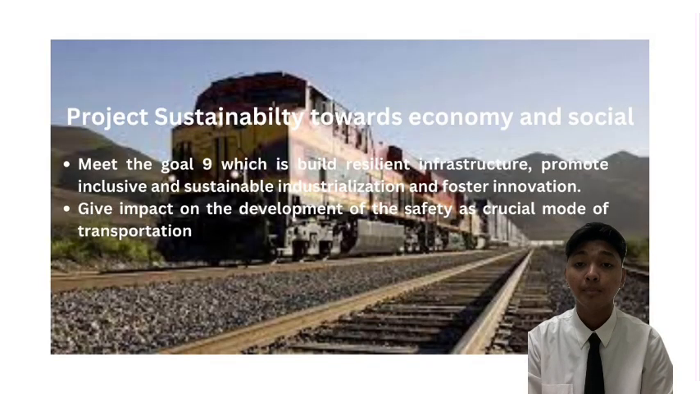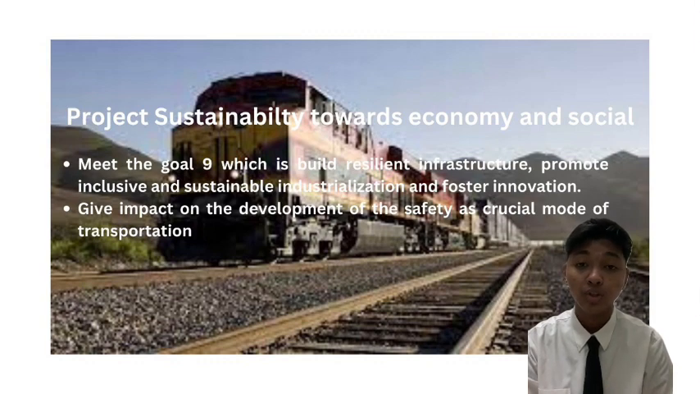The project sustainability towards economic and social can be reached where it aligns with Goal 9 of Sustainable Development Goal, which is build resilient infrastructure, promote inclusive and sustainable industrialization and foster innovation. This project can give impact on the development of the safety as crucial mode of transportation, especially on rail transportation, where it can improve and act as efficient method to make sure that everything runs smoothly and steadily.